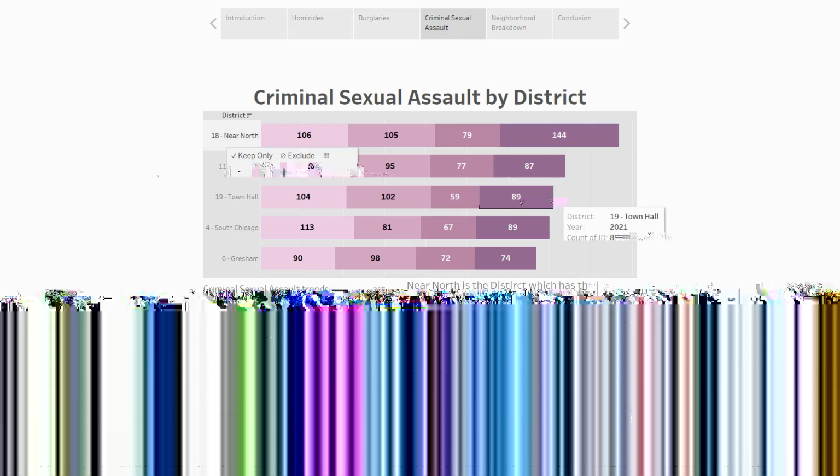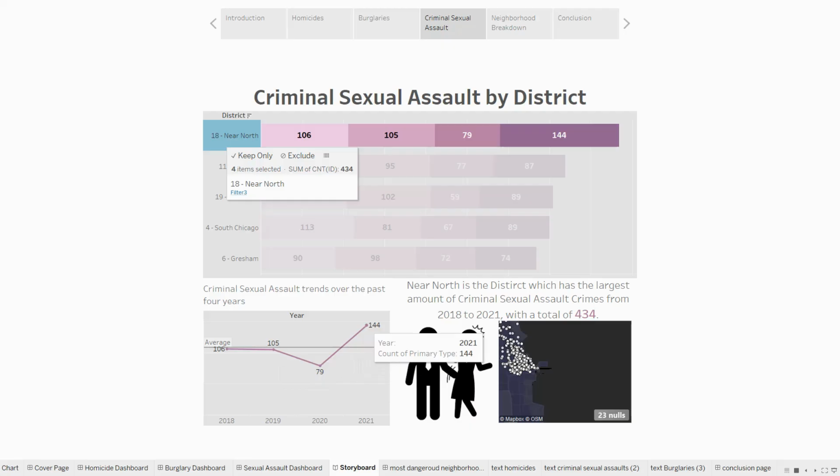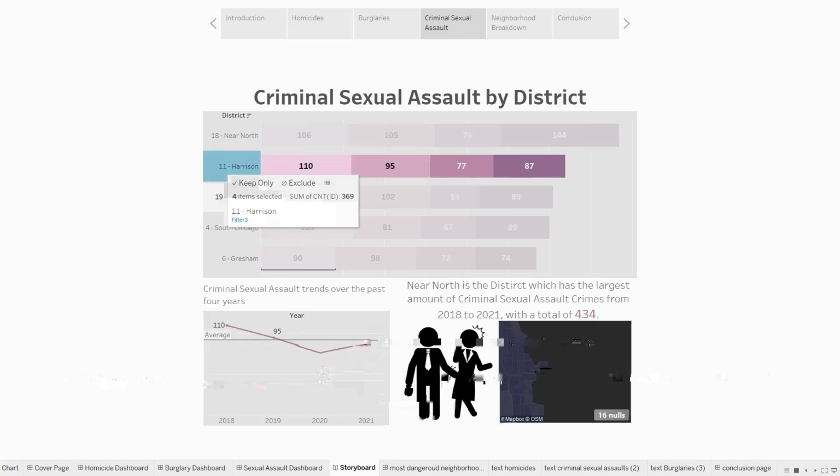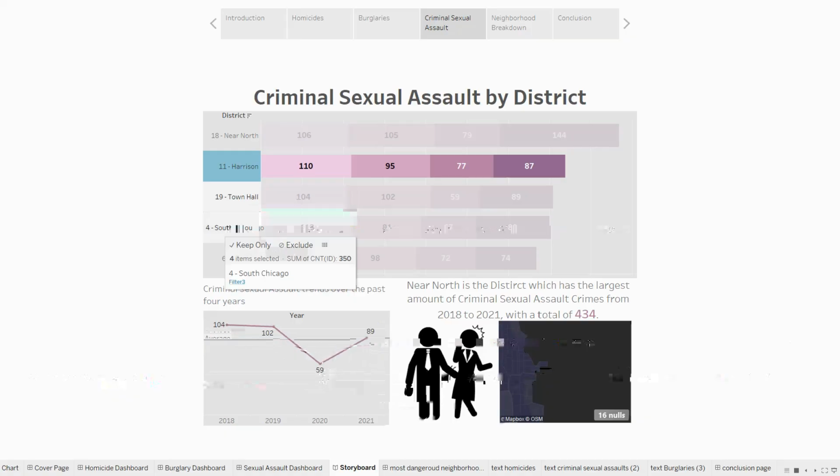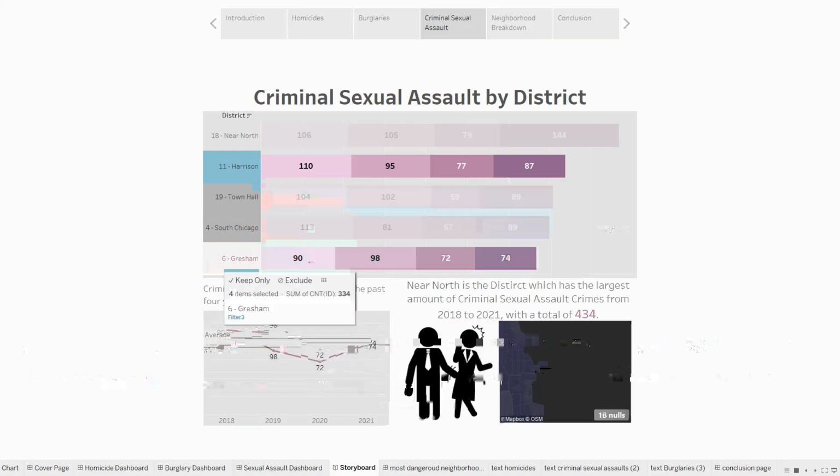If we click on just the Near North, we can break down the trends over the past years. It was pretty steady from 2018 to 2019, but you can see a large drop off in 2020 with a huge increase in 2021. Again, we can't ignore the COVID pandemic, and it would make sense for it to drop off as people were just out less and going to fewer parties. And if you click on Harrison as well, you can see a decrease in 2020, as well as Town Hall, South Chicago, and Gresham.